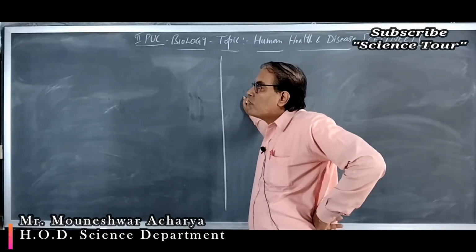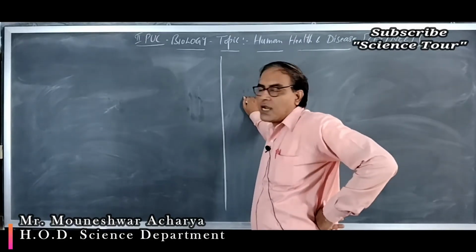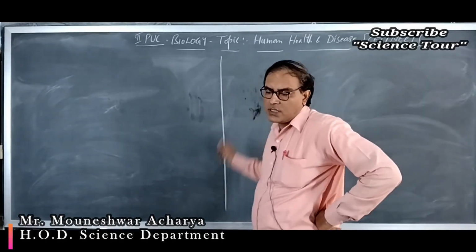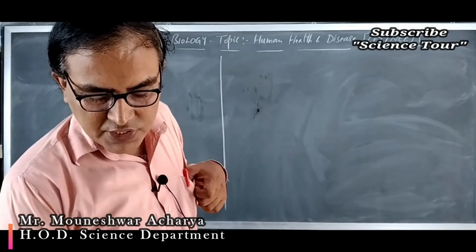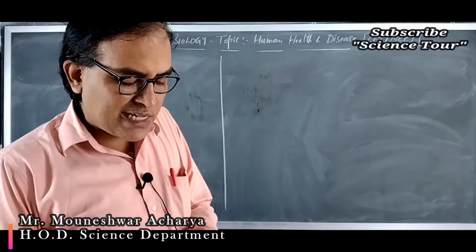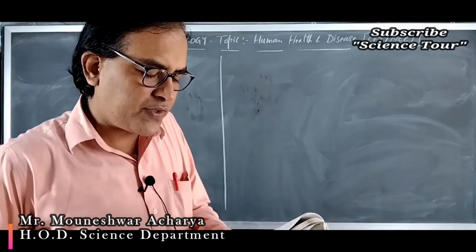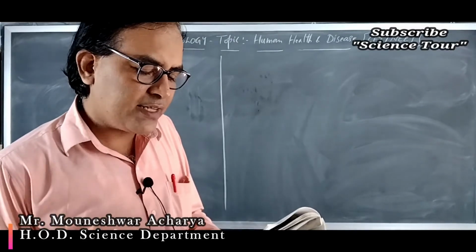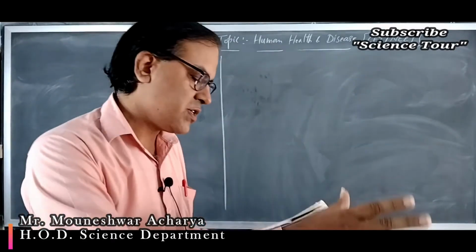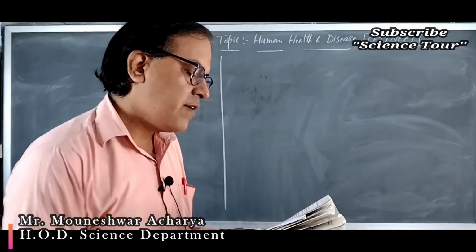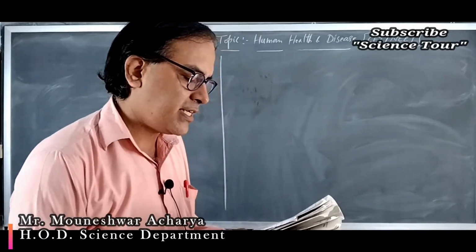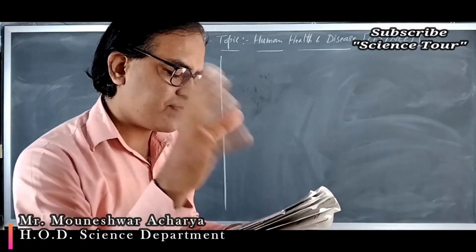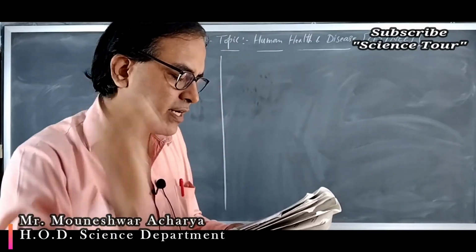One more question I will discuss, then I will wind up this session. The rest of the questions we will discuss in the next session. Question number 15. Transplantation of tissues or organs to save certain patients often fails due to the rejection of such tissues or organs by the patient. Which type of immune response is responsible for such rejections? It is cell-mediated immune response, that is option D.